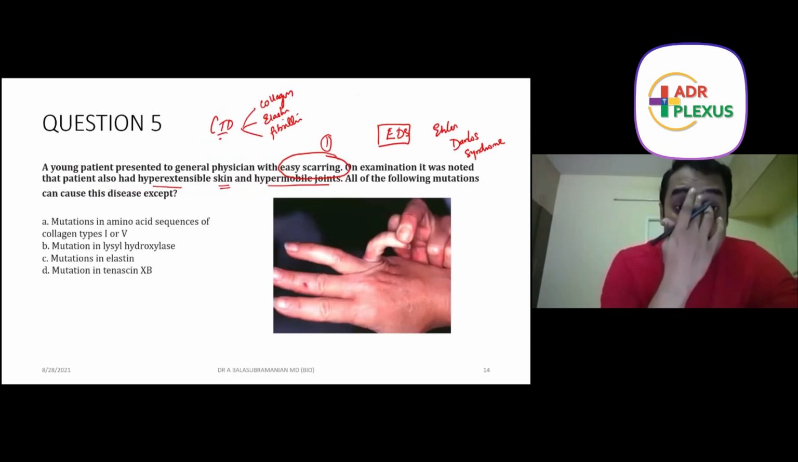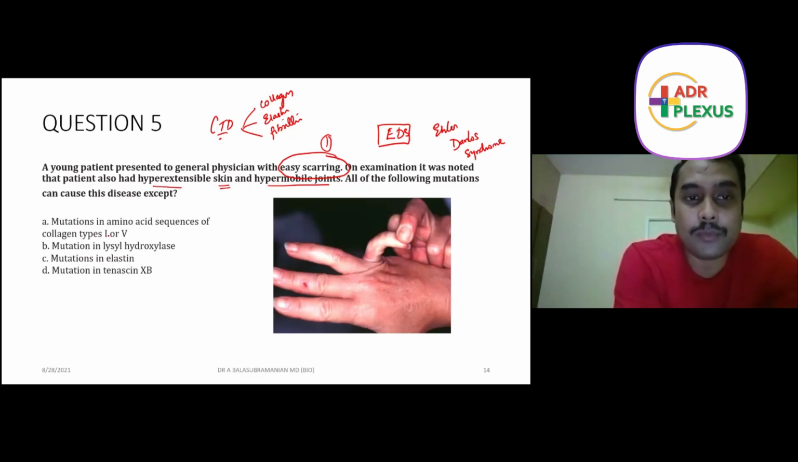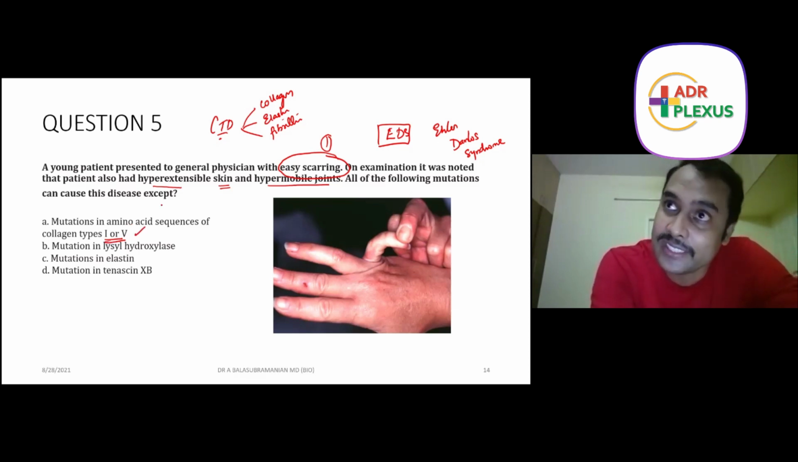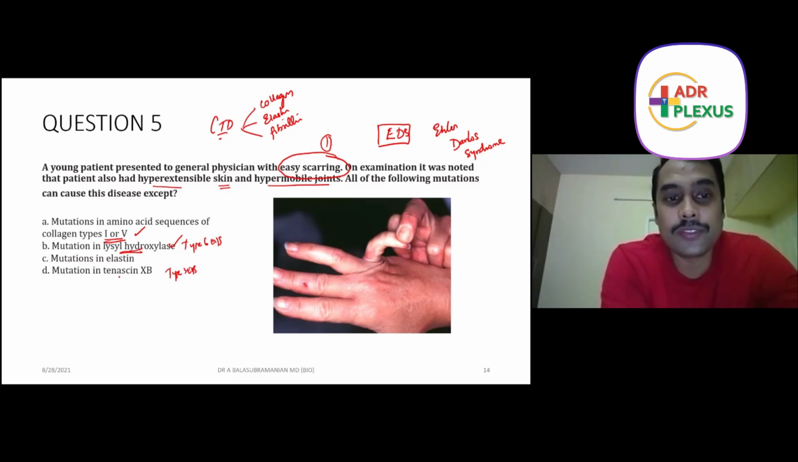Now we'll go to the question. All of the following are true except: mutations in type 1 or 5 collagen. Obviously, type 5 is involved in type 1 EDS, and type 1 is involved in type 7 EDS. Mutation in lysyl hydroxylase, type 6 EDS, is also correct. How about mutation in the tenascin XB gene? This is type 3 EDS. So A, C, and D are very easily correct options.